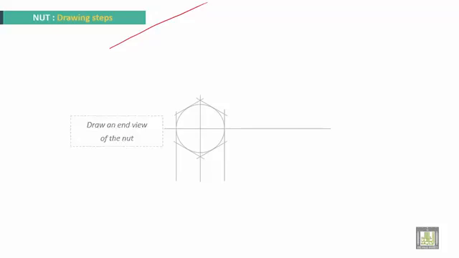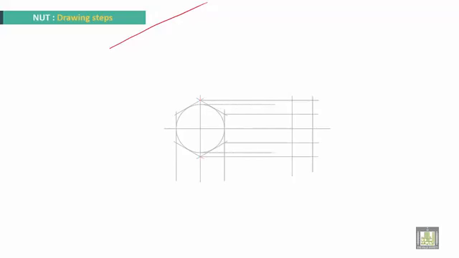Finish the hexagon. And now draw here the thickness of the nut. You get 4 summits here, standing. Make the projection. Take here a chamfer with 30 degrees.